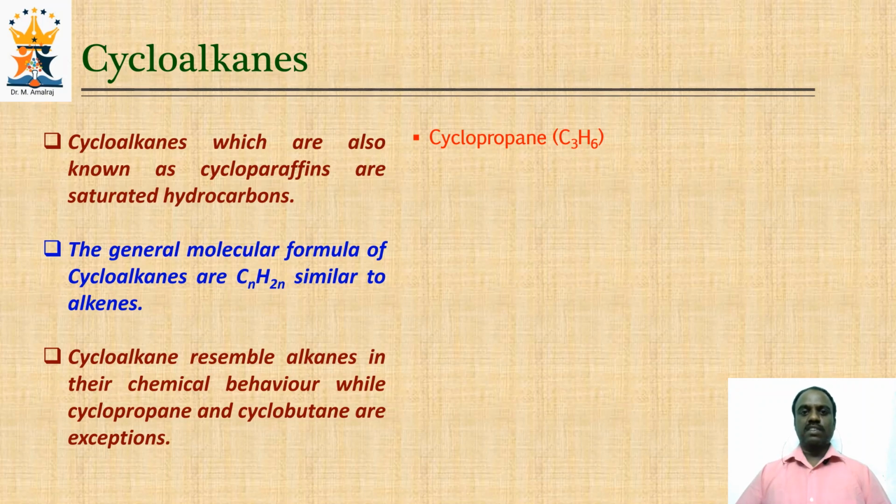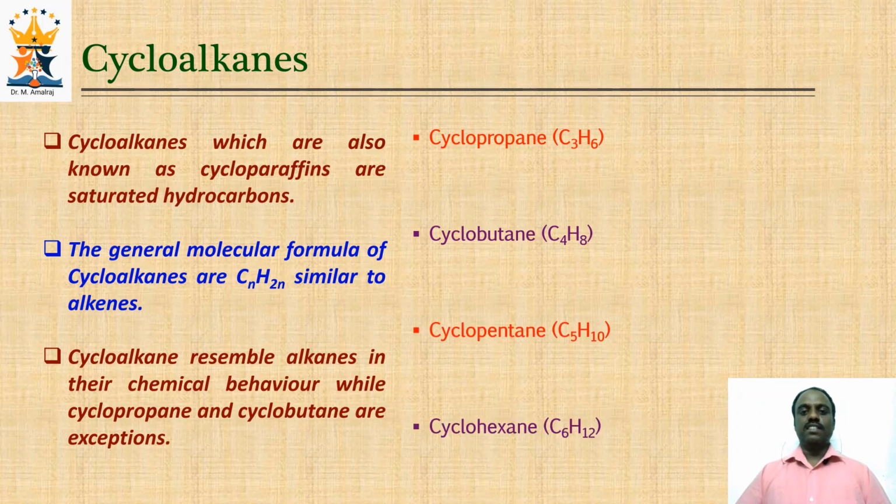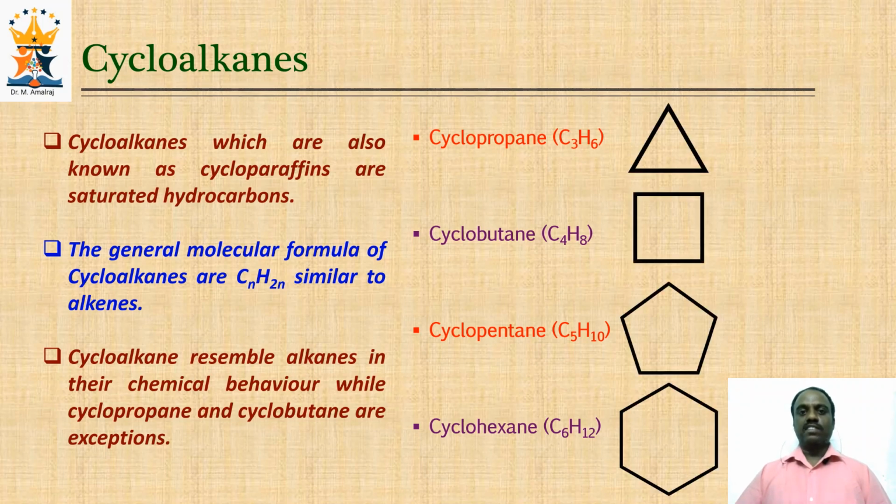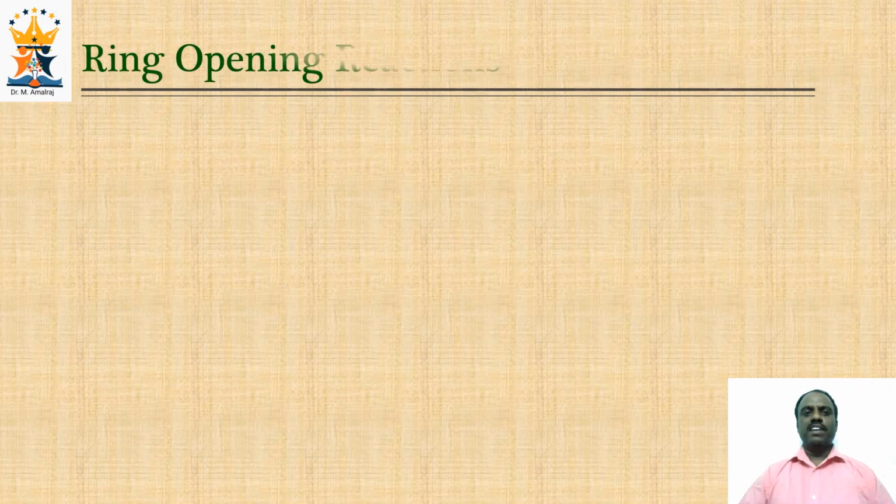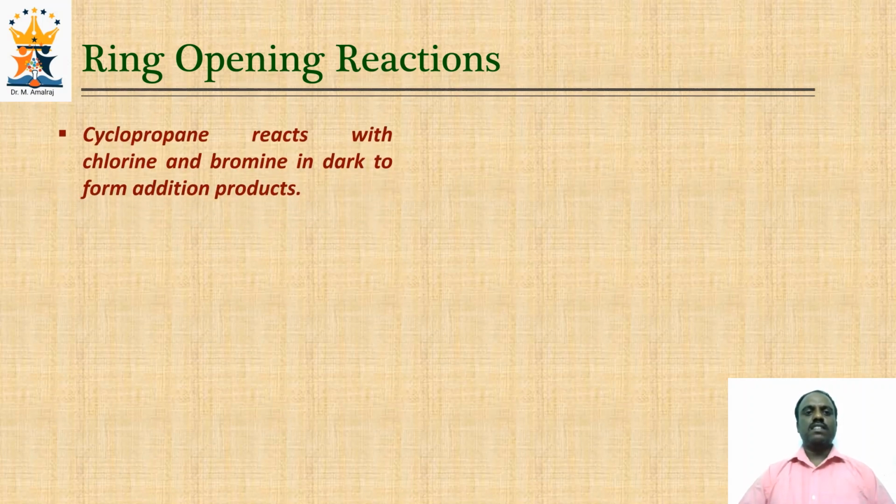So here are the examples of cycloalkanes: cyclopropane C3H6, cyclobutane C4H8, cyclopentane C5H10, cyclohexane C6H12. And the structures of the respective cycloalkanes are given here for your reference. If we talk about the chemical reactions of cycloalkanes, they often undergo ring opening reactions under certain conditions. For instance, cyclopropane reacts with chlorine and bromine in inert solvent to form addition products.